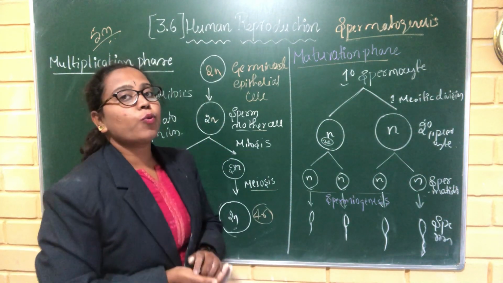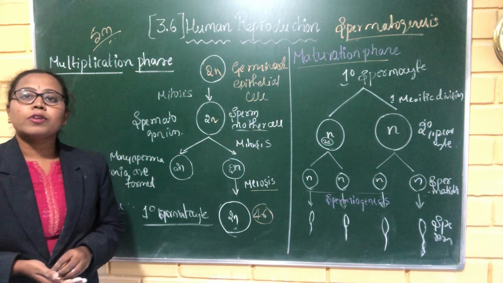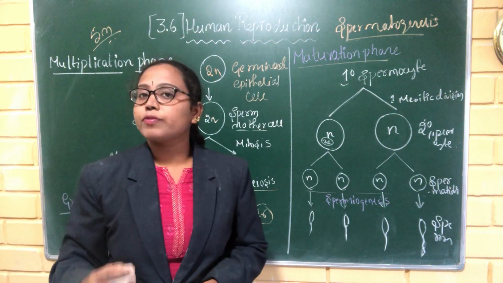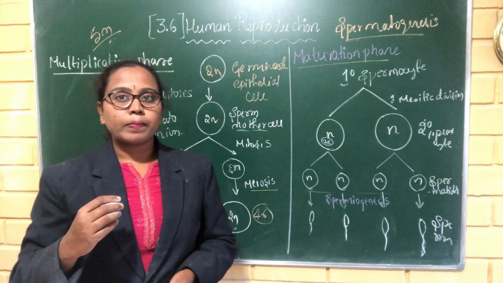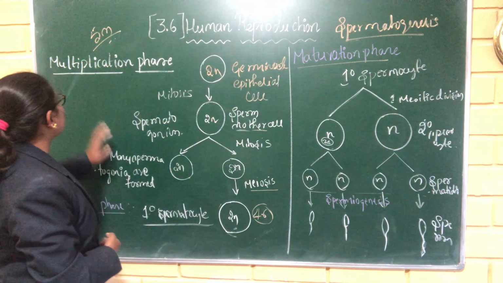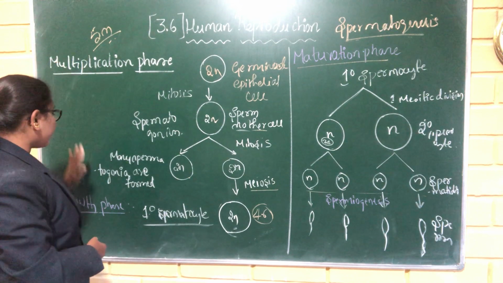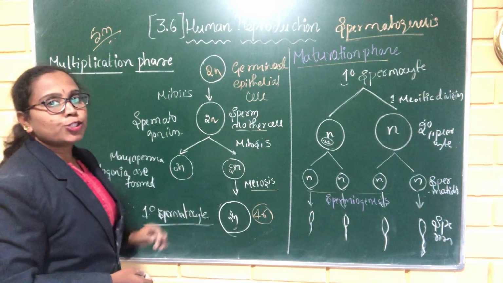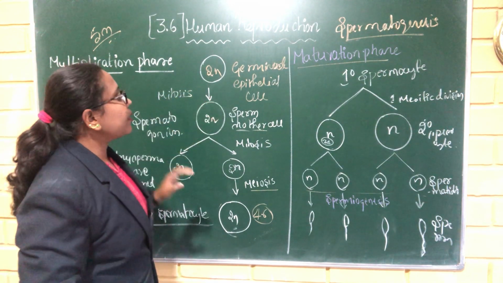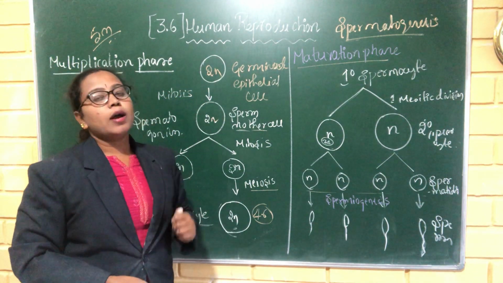Once again, I repeat, what is spermatogenesis? The process of formation of sperm from the seminiferous tubules of the testes is called spermatogenesis. The spermatogenesis process includes three phases: multiplication phase, growth phase, and maturation phase. In the multiplication phase, the sperm mother cells undergo mitosis.